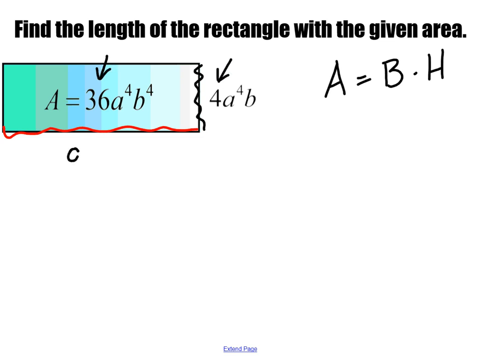And then I have a to the 4th. I don't have to multiply by anything to get my a to the 4th there. I do have a b to the 1st right here. So I need to have 3 more b's to be able to get to b to the 4th, so it's going to be b to the 3rd. So my final answer is that side length has to be 9b to the 3rd power.